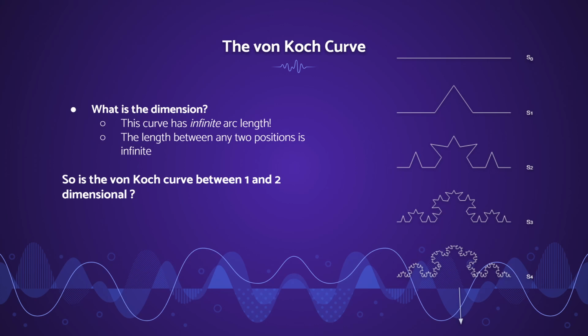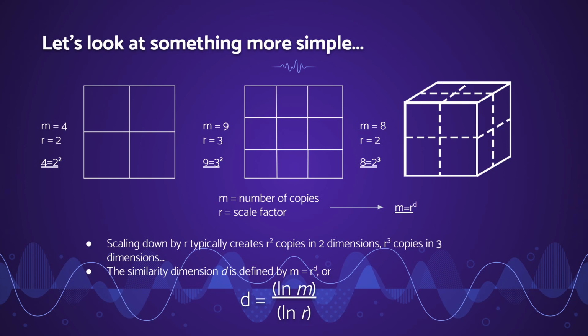So the von Koch curve is clearly not 2-dimensional because it does not have any area, but it's also not 1-dimensional because it has infinite length between any 2 points on it. So how can we find the dimension of the von Koch curve? We can start with something more simple. We can look at the left square that's split into 4.